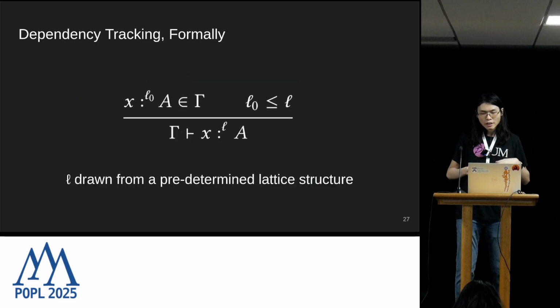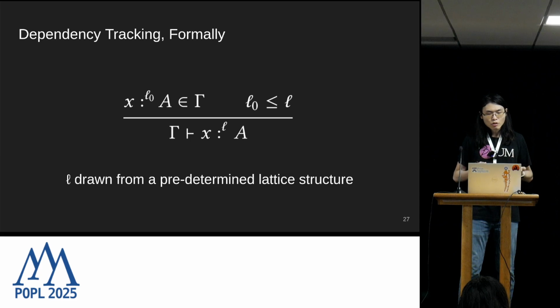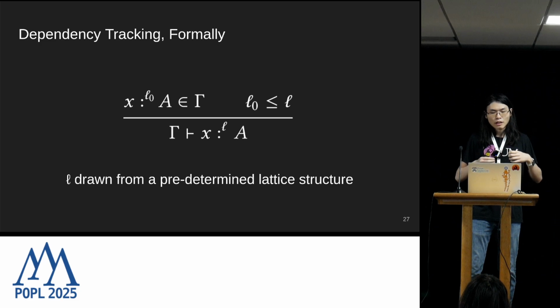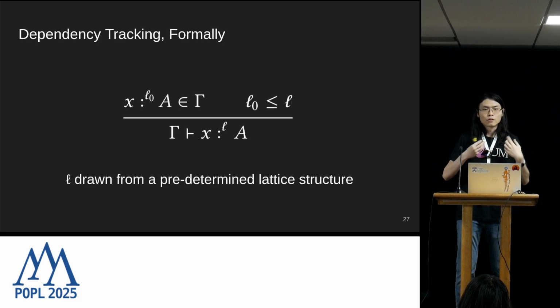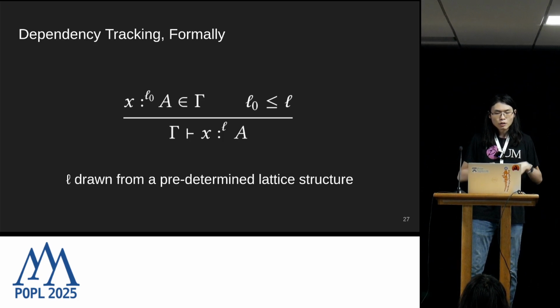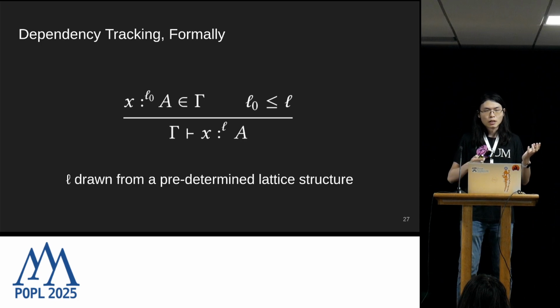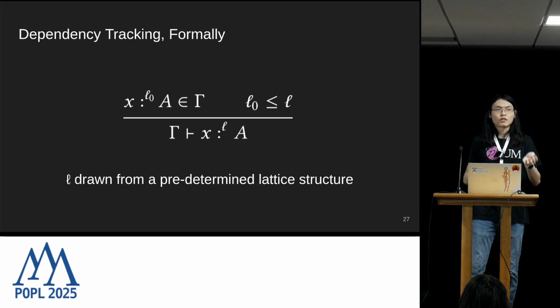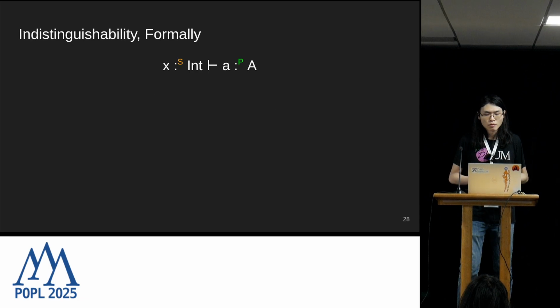So more generally, a system like dependency tracking adds this additional layer of check that allows us to specify and enforce the flow of information within our type system. Of course, we can draw these dependency levels from this general lattice structure, though for the rest of the talk, I'm going to be focusing on this very simple two-point lattice that has the public and secret observers.